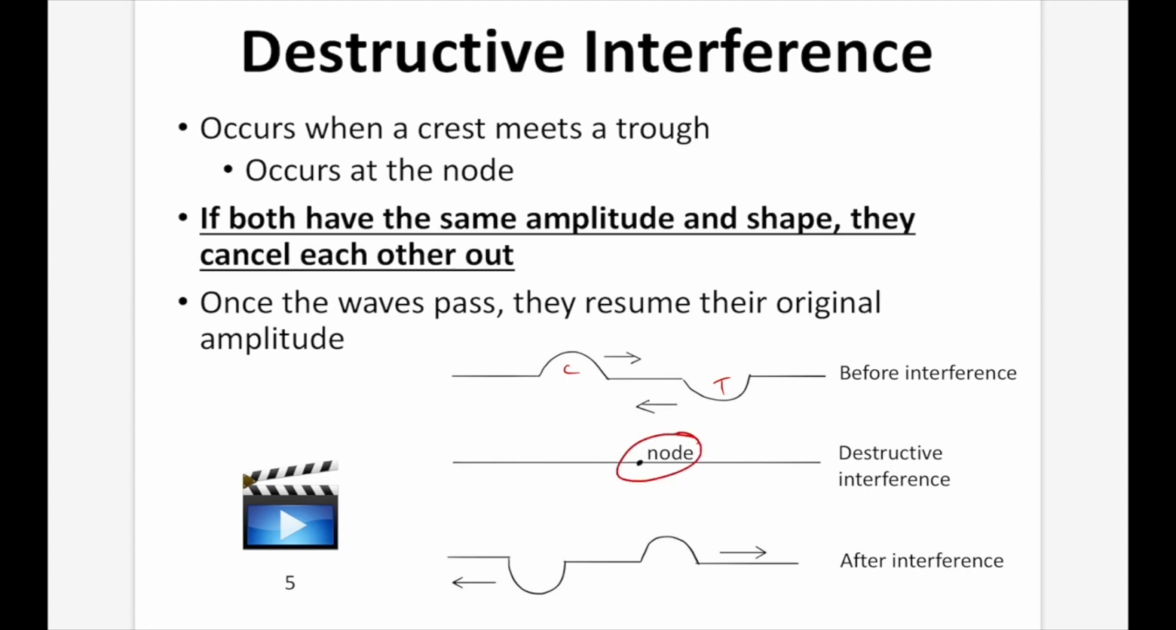Once the waves pass, they resume their original amplitude. So you can see this guy here that was the trough and is now the trough again is exactly the same as it was before, and what was the crest and what is now the crest again is exactly the same as it was before the interference occurred.